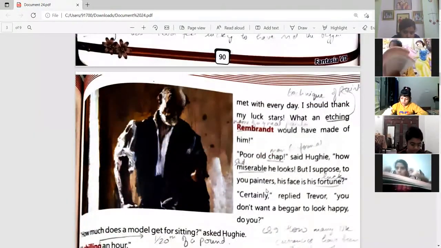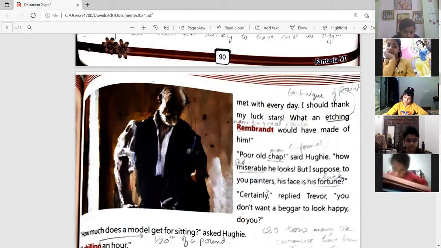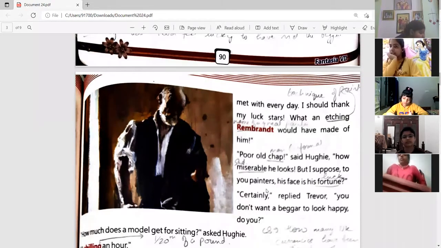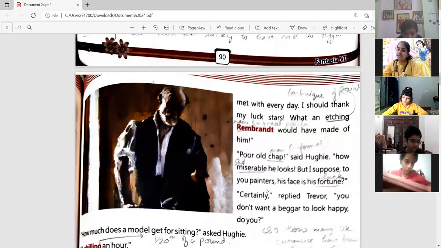Poor old chap, said Hughie. So now Hughie, because his nature is very generous and good at heart, is feeling pity for the old beggar. He's saying, poor old chap, how miserable he looks. But I suppose to you painters, his face is a fortune.